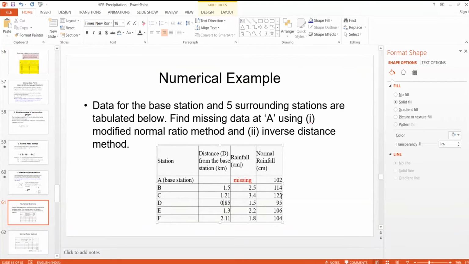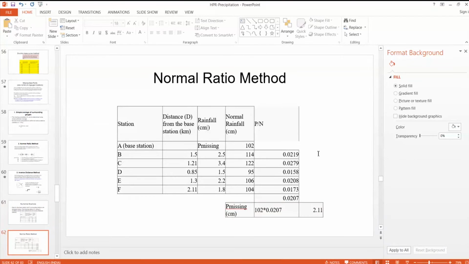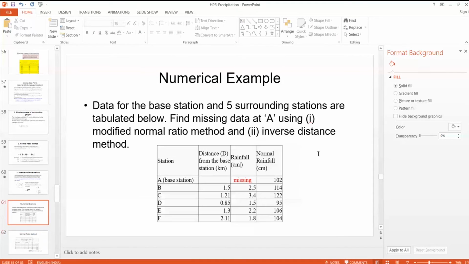So now, this is the normal ratio method. Using the simple average method, we just add the rainfalls from B to F, that is 2.5, 3.4, 1.5, 2.2, 1.8, and the average of these values gives the rainfall at gauge A by the simple average method.